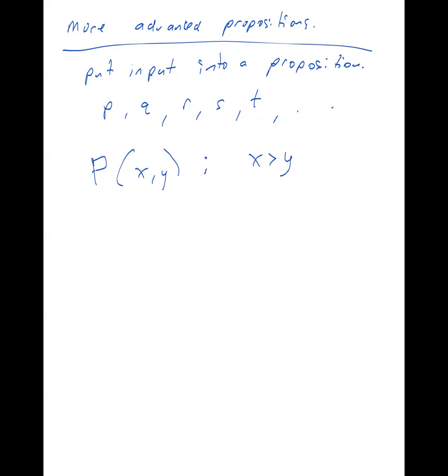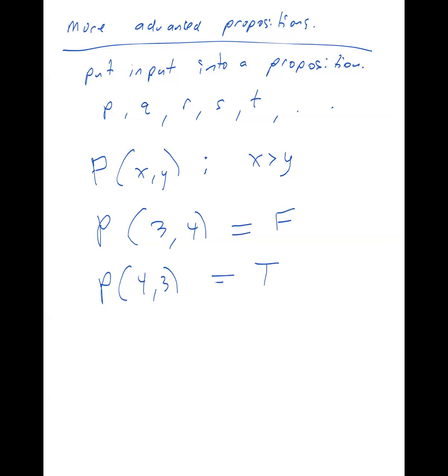Let me just ask you this question. What's the truth value of P of 3, 4? Is that true or false? Think about it like this: you're replacing x with 3 and y with 4. So P of 3, 4 is the statement 3 is greater than 4. That is false. You're right. How about the statement P of 4, 3? True. Yep, that's true. Correct. So now you know how to do more advanced propositions.